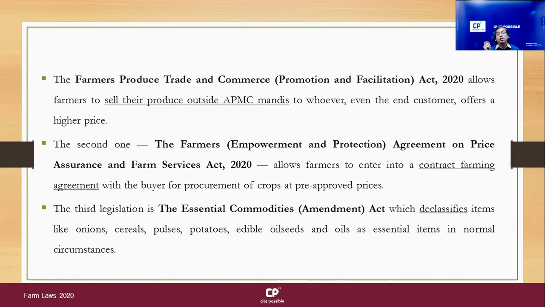Now what has happened? Certain farm products like cereals, pulses, potatoes, onions, etc., right? They have been removed from the list of goods for which storage limit was imposed. Which means what? Which means now there is no storage limit whatsoever for these farm products, which means that hoarding is now possible. So that's a brief overview of the three legislations, right?